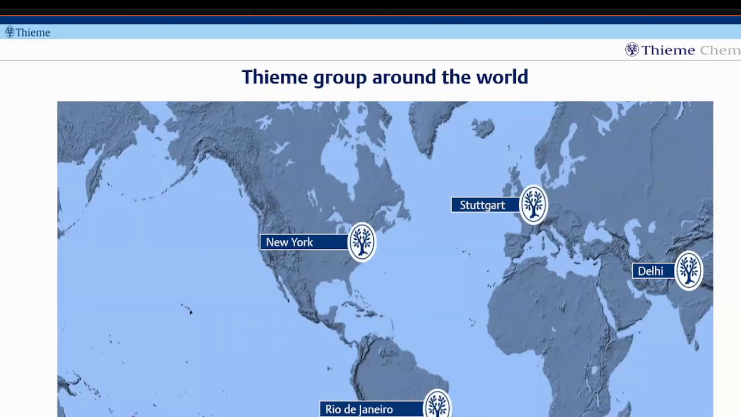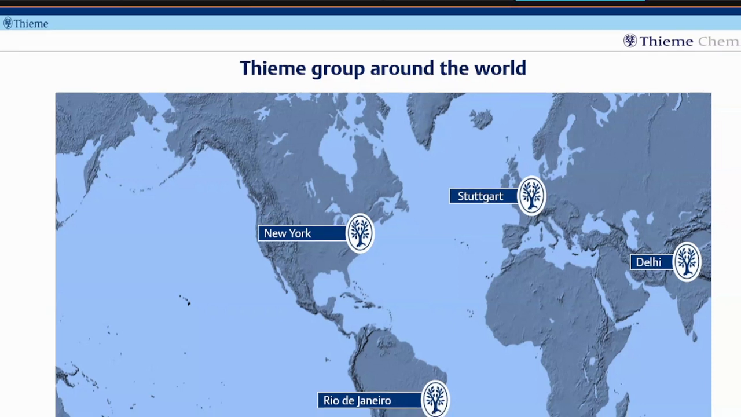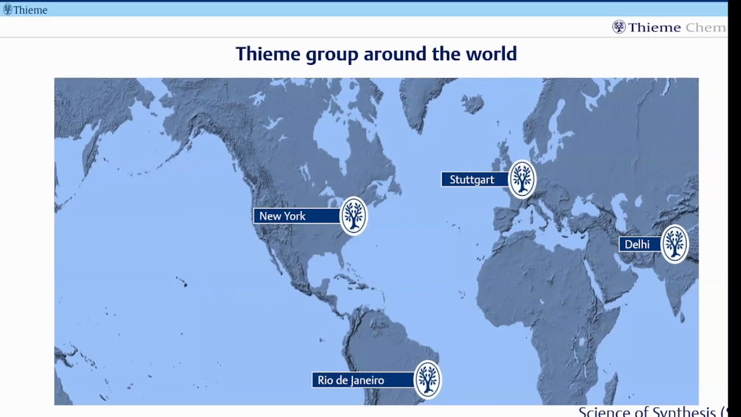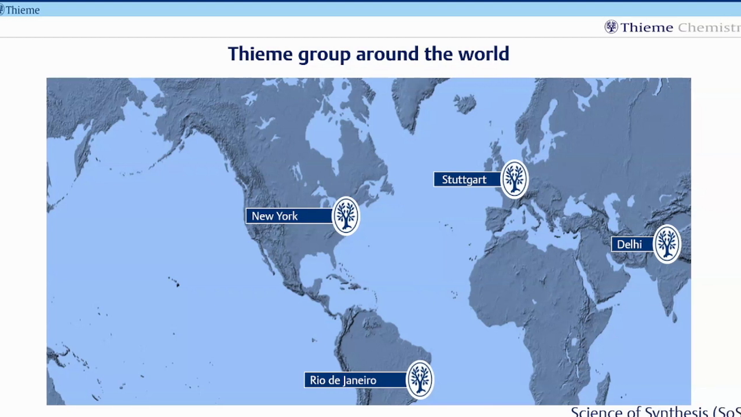Okay, so first I will introduce the TEMA group. It's pronounced TEMA, it's a German name. TEMA Publishers are a medium-sized publishing house based in Stuttgart with offices in New York, Delhi, Beijing, and Rio. We have around 130 years of experience in publishing science and medical information. You probably know TEMA from our journals Synthesis, SynLett, SynFacts, and SynOpen.